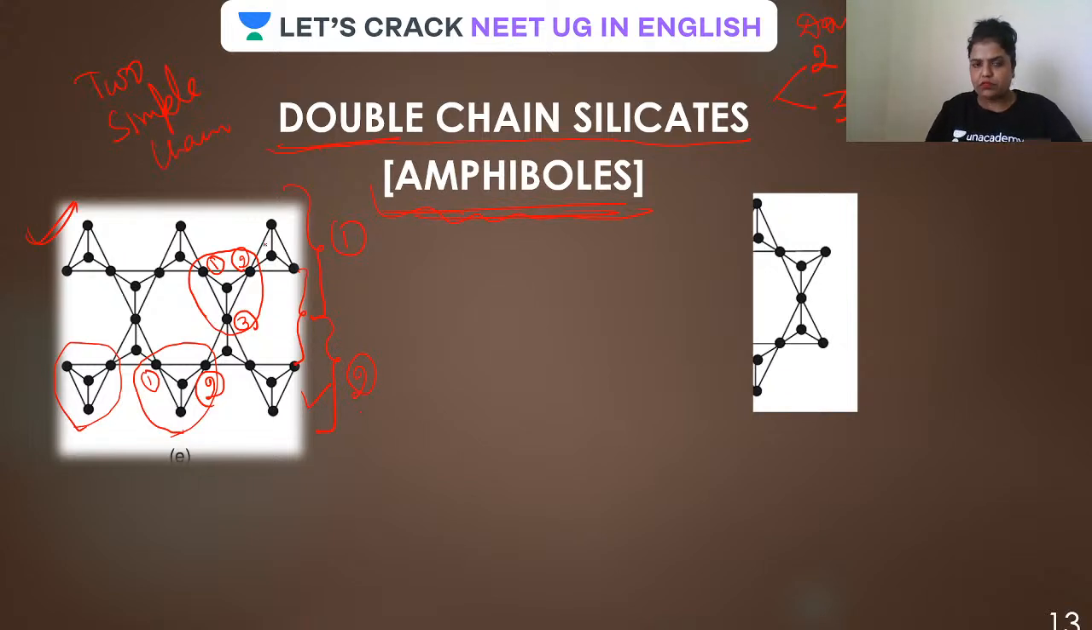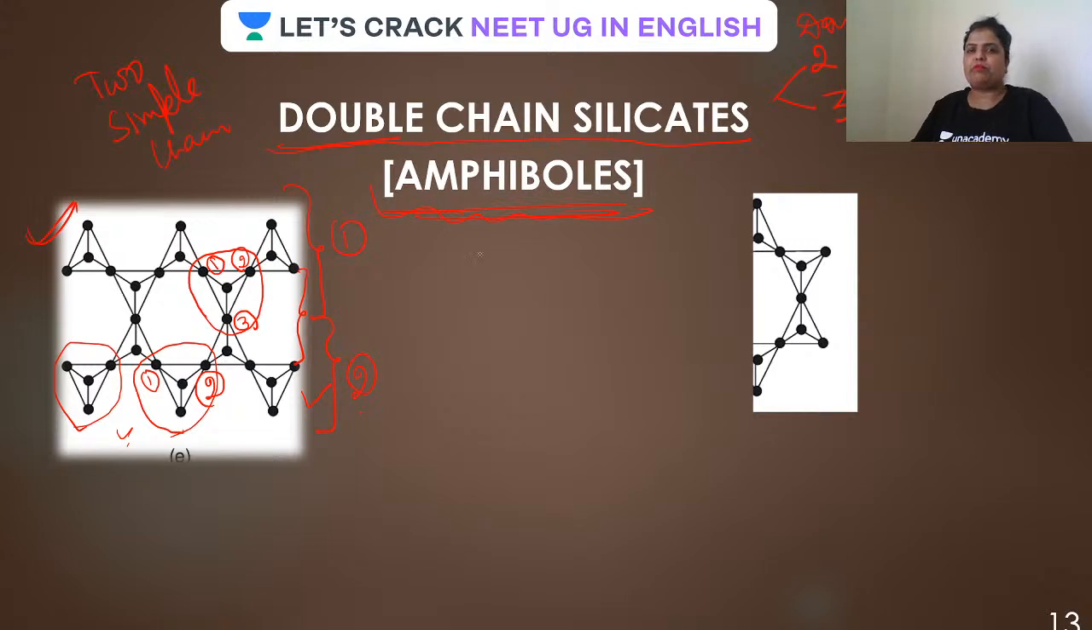Done, guys. The ones which are present outside are attached to only two oxygen atoms of a neighboring tetrahedron, and the ones which are present in between are attached with three. So double chain, two simple chains. I hope you will remember it forever.